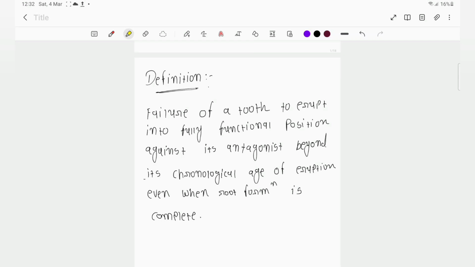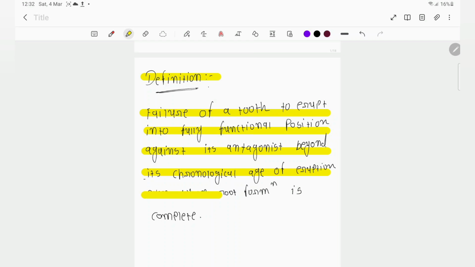But for theory purposes, we have to know the definition of impaction, right? So impaction is a failure of a tooth to erupt into a fully functional position against its antagonist beyond its chronological age of eruption, even when root formation is complete. Okay, so we are going to discuss this definition word by word. So first, what is failure of a tooth to erupt? Failure of a tooth to erupt into a fully functional position.